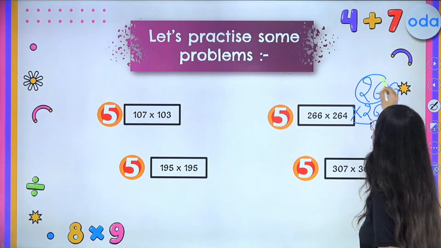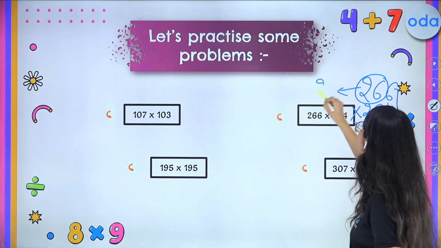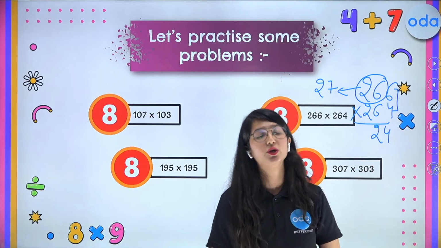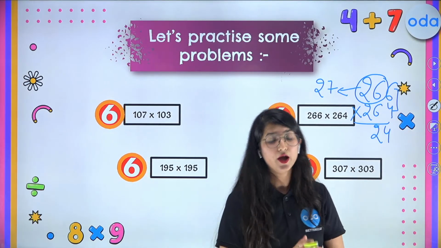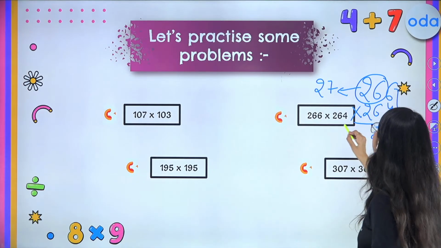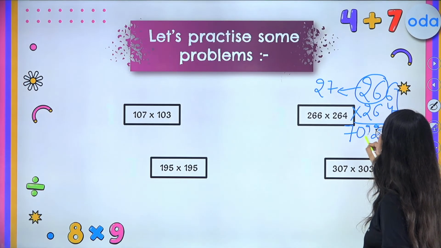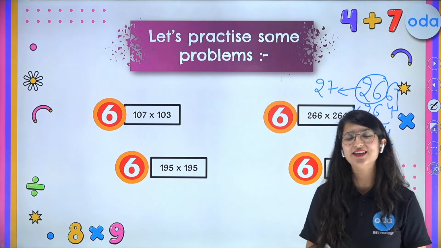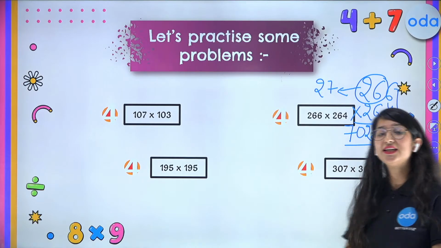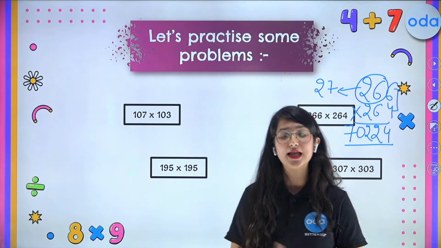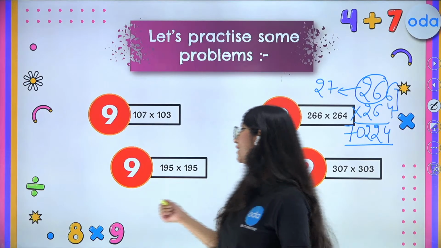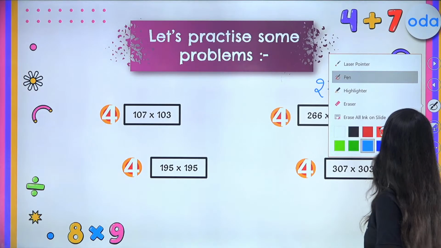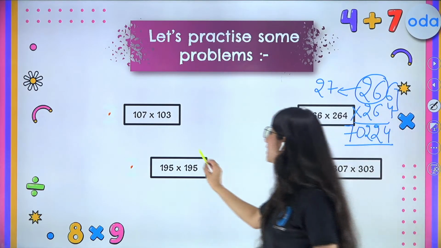Now what do you have to do? Simply multiply 26 by 27. Now kids, in this case, you all can use the VCM method. Alright. So over here, 26 times 27 is 702. So we got the answer 70224 correct in fraction of seconds. And kids, just in case you need it, I can repeat the VCM method. Do not worry about it at all. All right, now let's try another question superbly fast.